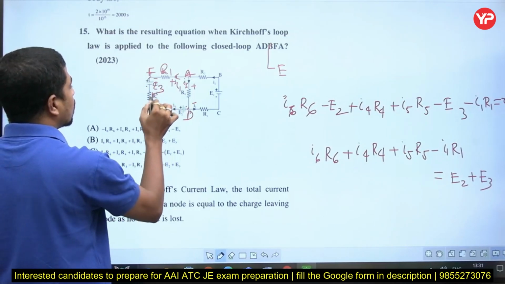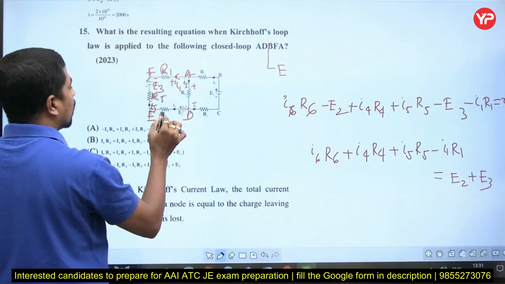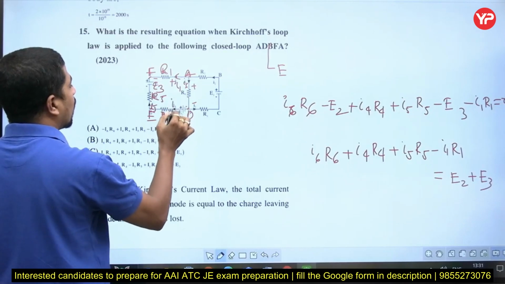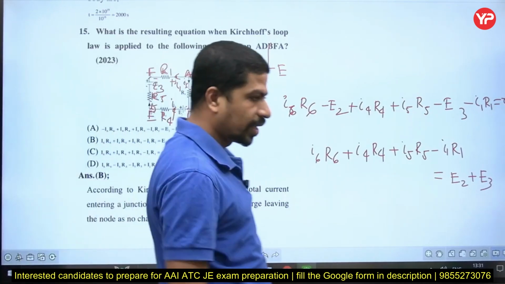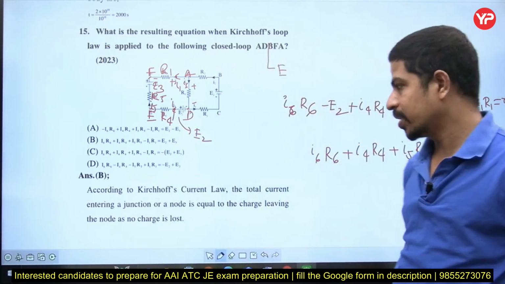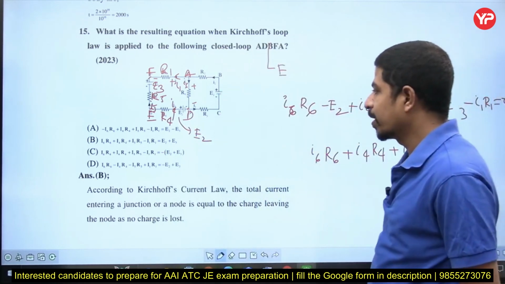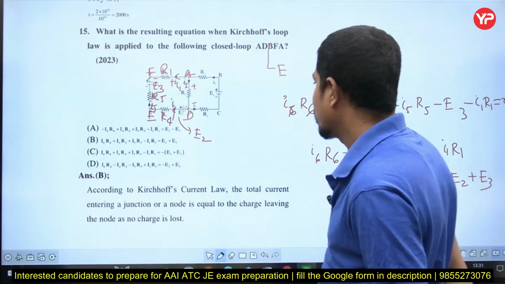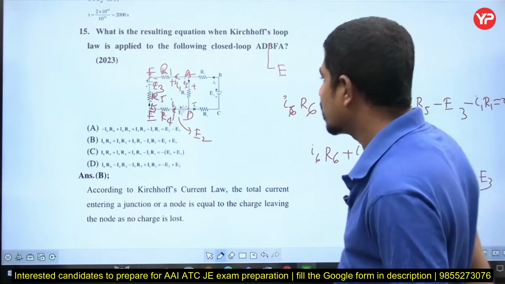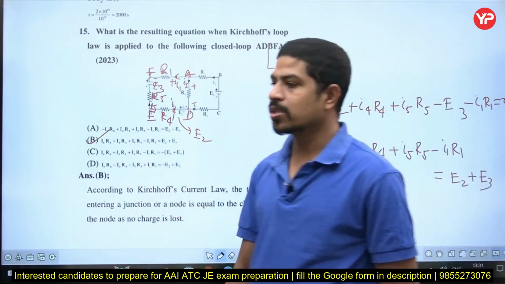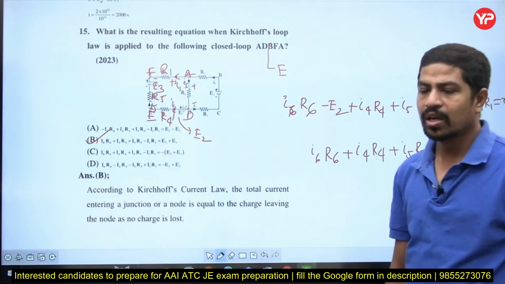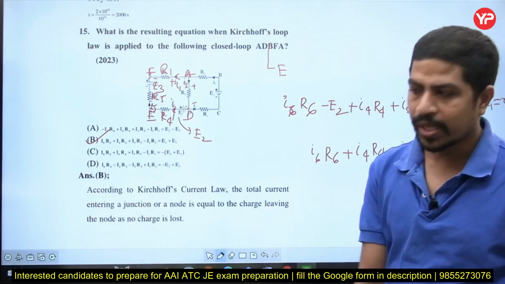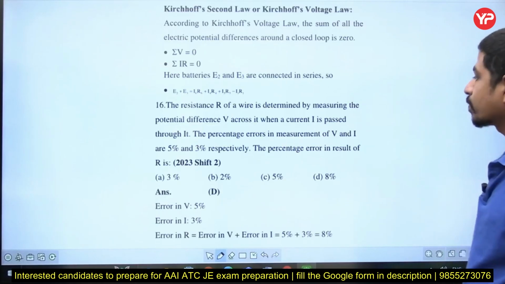As I mentioned, this is R5, this is I5, this is R4, this is I4, this is E2. Now you can easily get it. Observe which option is satisfying. I6 R6 plus I4 R4 plus I5 R5 minus I1 R1 is equal to E2 plus E3. That is option B. What is Kirchhoff's voltage law? Sum of all the voltages in a closed path must be equal to 0.